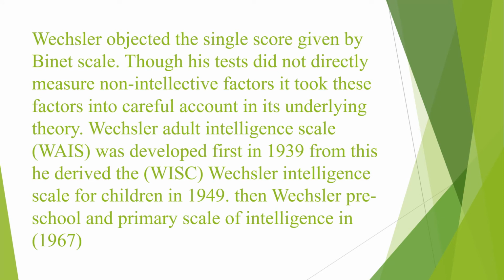Basically, Wechsler objected to the single score given by Binet. Binet gave this score calculation, that is MA, mental age, divided by chronological age, into 100, and you would get a single score for it, right? But Wechsler said that you cannot come up with only a single score for intelligence. So Wechsler did not agree with Binet's way of calculating intelligence. He took non-intellectual factors into consideration also, though he did not use them in his test.